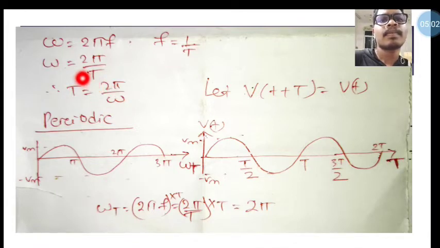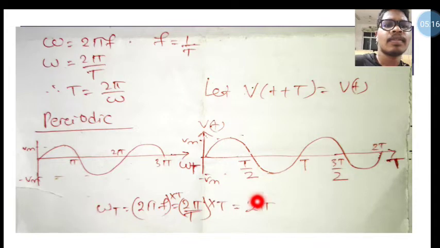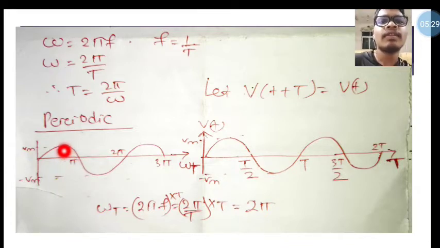Putting the value of omega as 2 pi divided by T, into t, T cancels and we get 2 pi as omega t. So omega t is equal to 2 pi. For a full cycle the angle is 2 pi, for a half cycle it is pi, and the positive peak Vm and negative peak minus Vm make it a periodic signal.